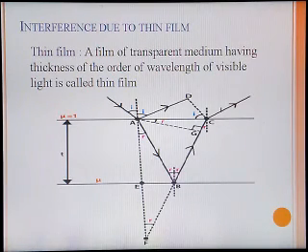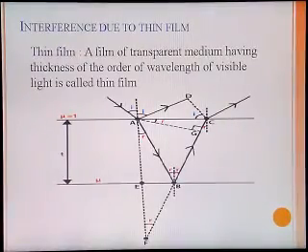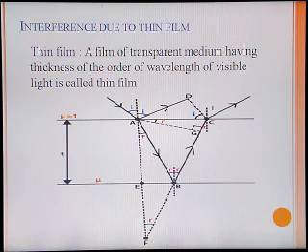Then this beam and this beam are obtained from the same beam from the point, say A. These two are obtained from the same light beam, so they are coherent beams. They are going to interfere at infinity, and therefore the interference pattern obtained due to these two beams is obtained by the amplitude division method.